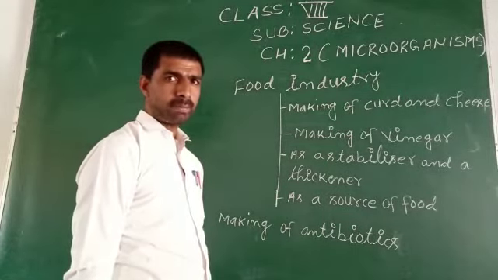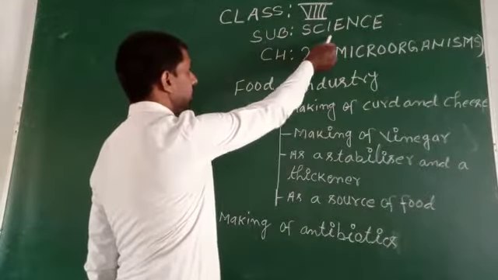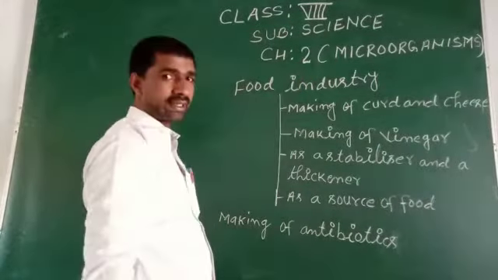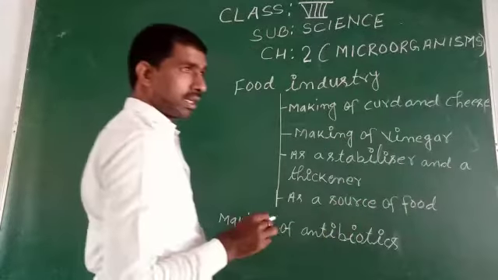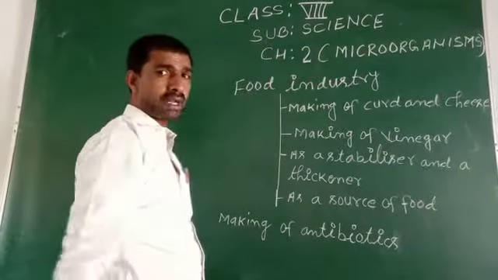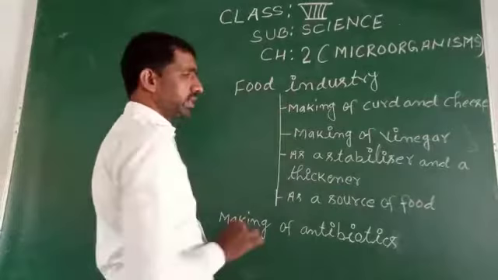I am Arun Pandey. I am going to discuss class 8 subject science chapter 2, and the name of the chapter is microorganisms. Inside chapter 2 microorganisms, we are going to discuss the food industry.